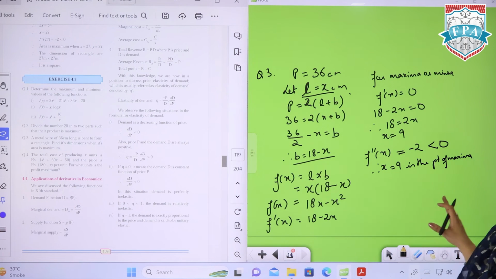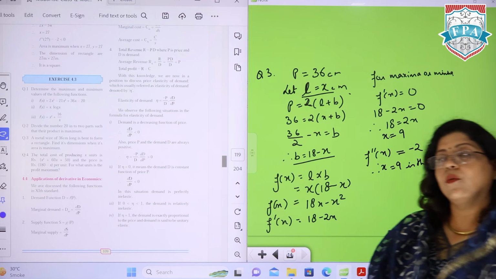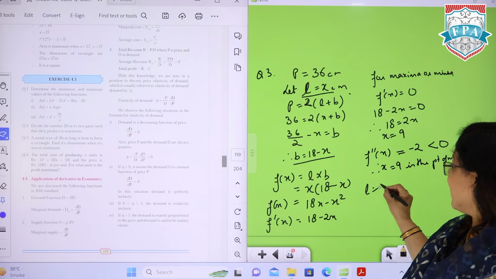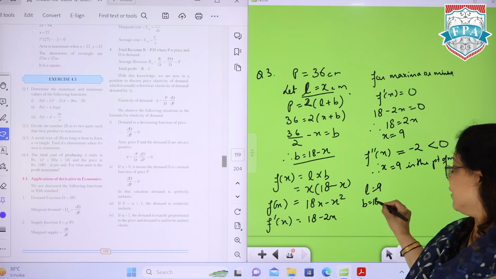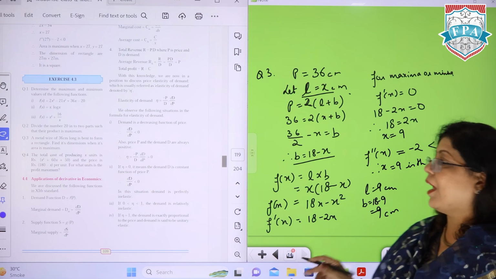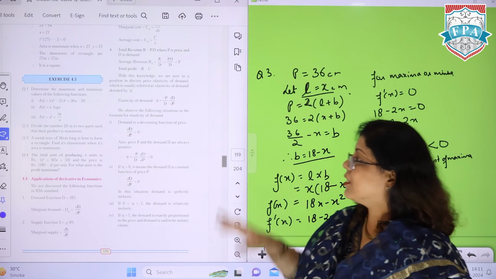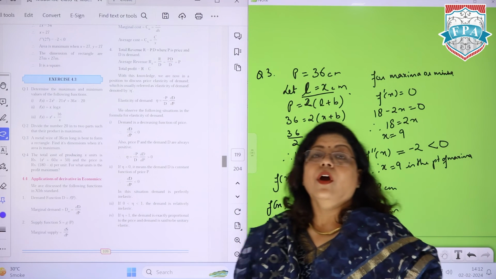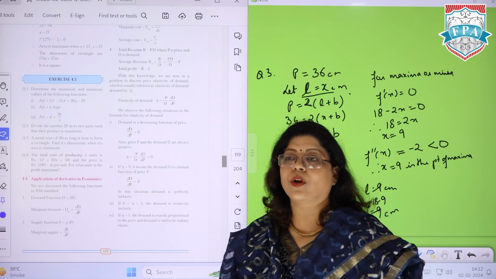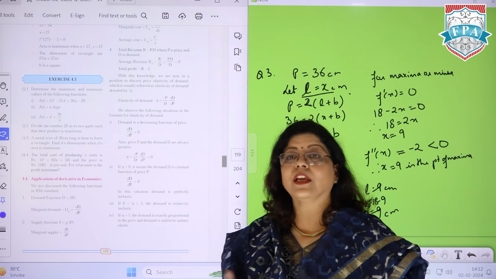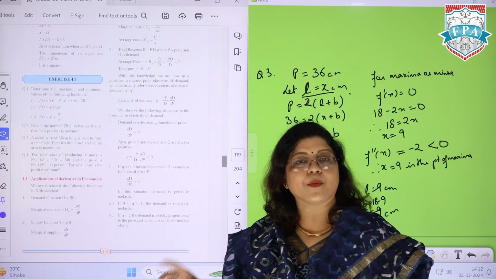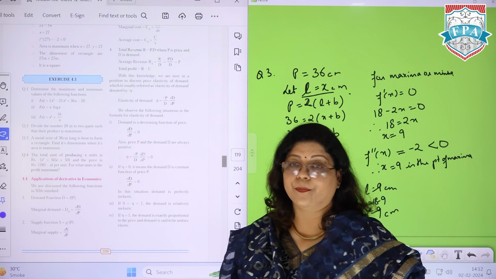Once you get x is equal to 9 is the point of maxima, then you just have to calculate the other dimensions. So length is 9, and then breadth becomes 18 minus 9, which is also 9. So the dimensions becomes 9 centimeter and 9 centimeter. This is how the question can be solved. Sometimes I've seen kids struggling with these sort of questions, but just go with the concept. You have to use one variable. Given information, say second variable nikalo, and then whatever you have to maximize or minimize should be your function.